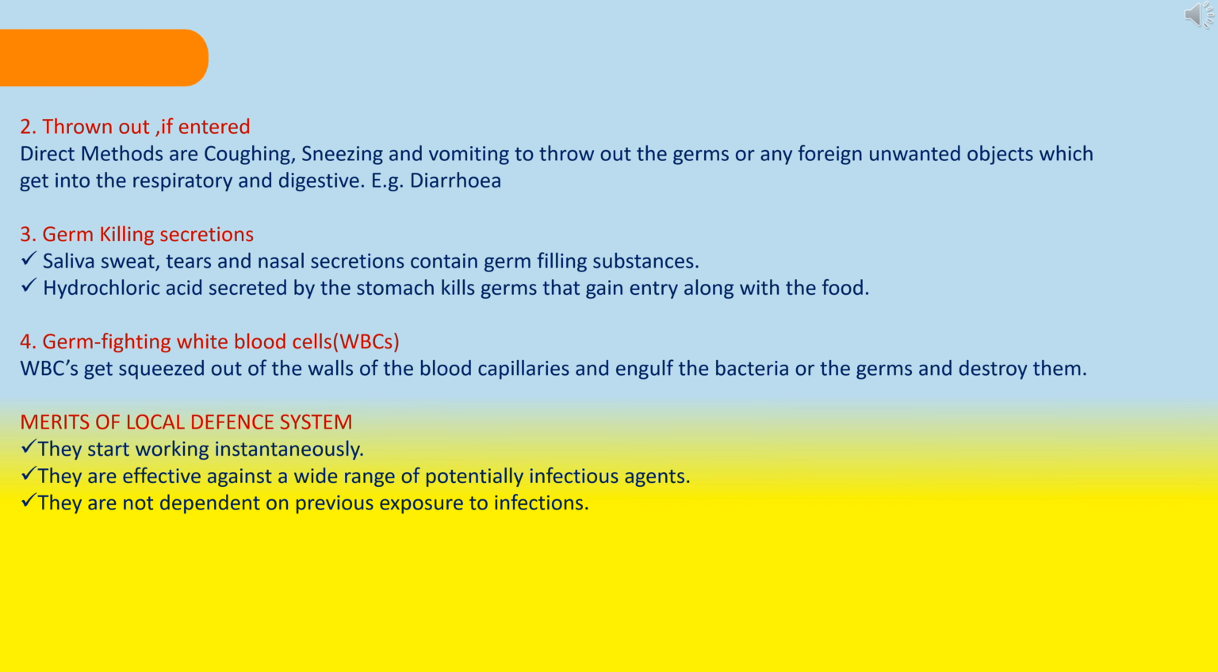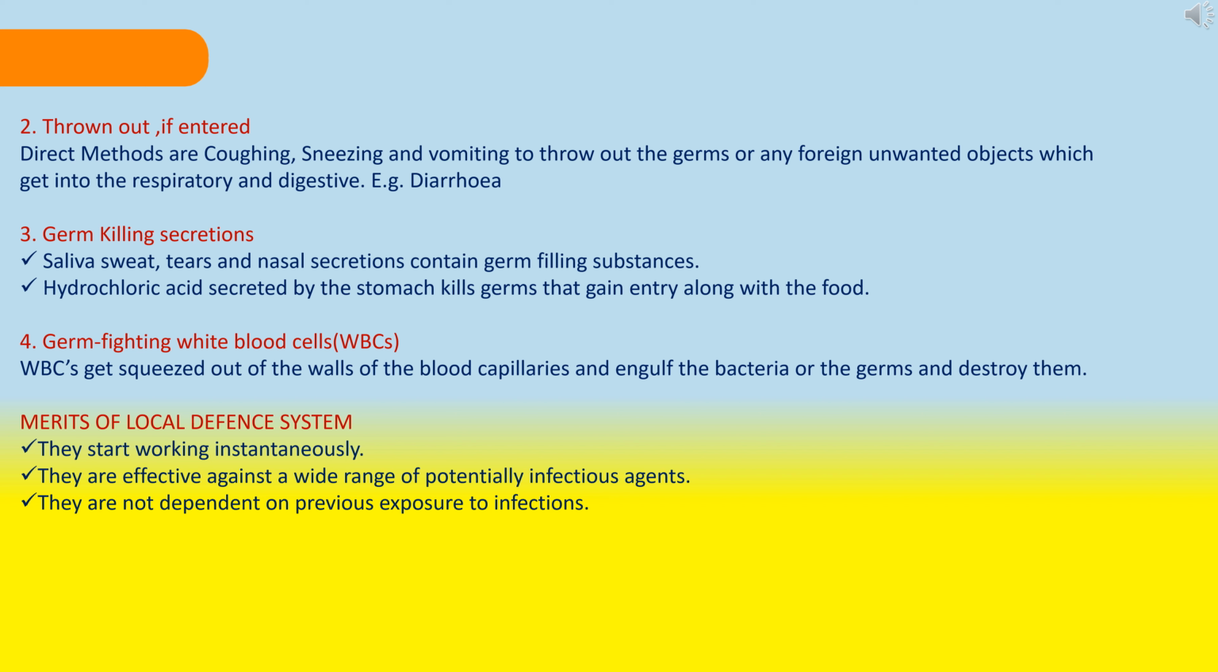The second one, thrown out if entered. Direct methods are coughing, sneezing, and vomiting to throw out the germs or any foreign unwanted objects which get into the respiratory and digestive systems. Example, diarrhea. The third one, germ-killing secretions. Saliva, sweat, tears, and nasal secretion contain germ-killing substances. Hydrochloric acid secreted by the stomach kills germs that gain entry along with the food.